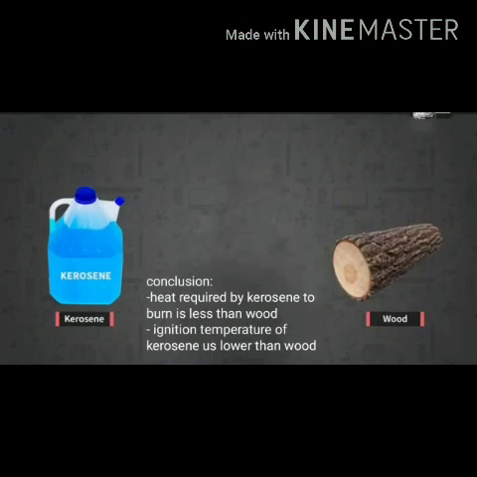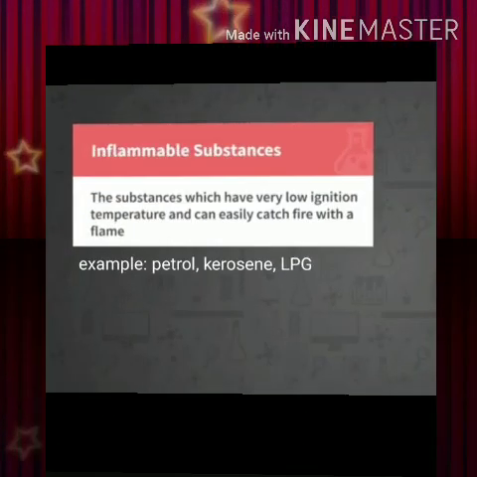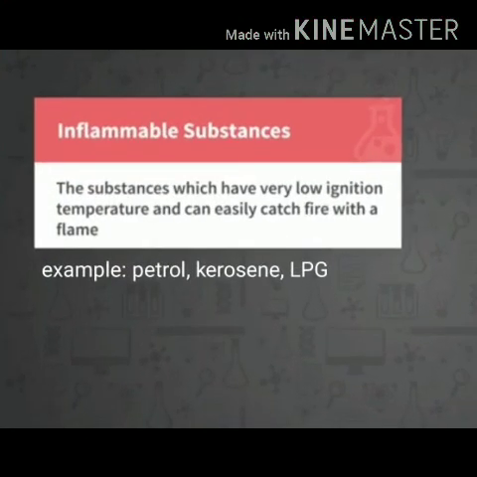Now, moving further, we have 2 substances, kerosene and wood. Which substance will burn quickly? Yes, it's kerosene, and wood will take some time to burn. So, heat required by kerosene to burn is less compared to wood. So, we can say that the ignition temperature of kerosene is lower than wood. Substances which have low ignition temperature and can easily catch fire with a flame are called inflammable substances. For example, petrol, kerosene, LPG, all these are examples.